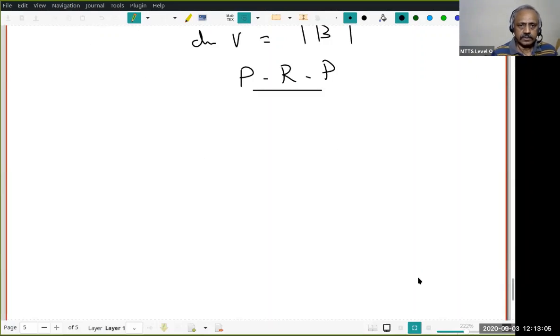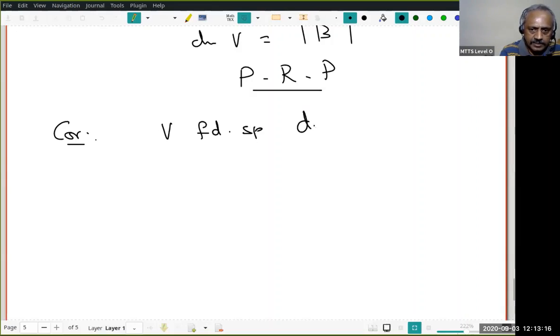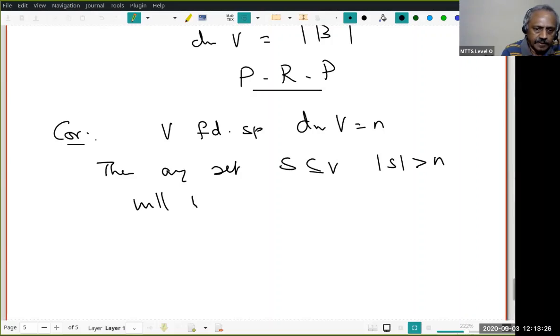Okay, so that's about it. As a corollary, this is a thing which you will always use. Suppose V is a finite dimensional space and let's assume the dimension of V equals n. Then any set S in V such that the cardinality of S is strictly greater than n will be linearly dependent. Do you see why?